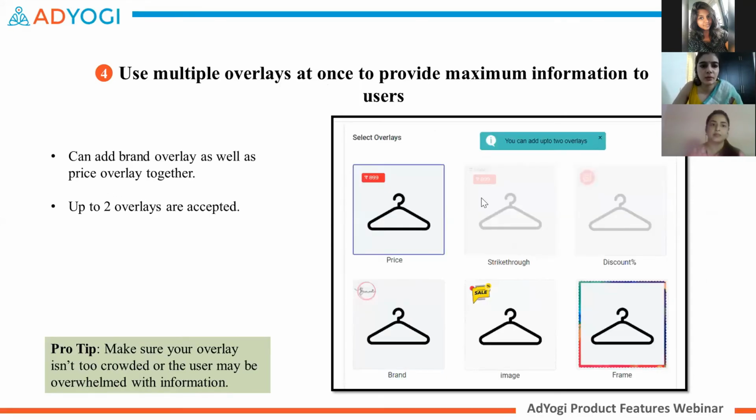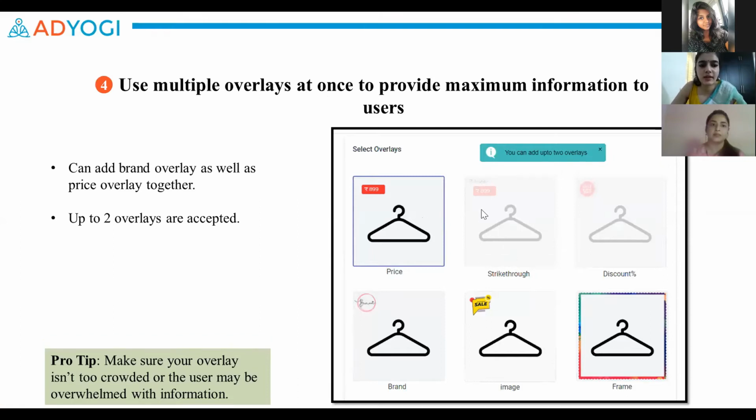Next is the multiple overlays feature. This one is one of the most beneficial features that has been enabled on the platform recently. This feature allows us to add overlays or frames as well as price or strike through price overlays together.